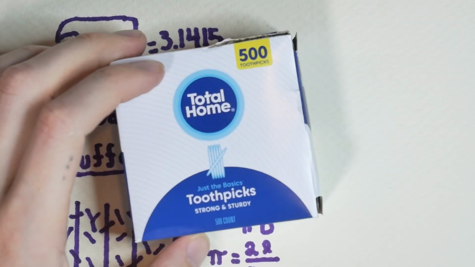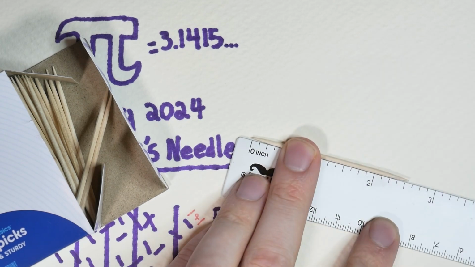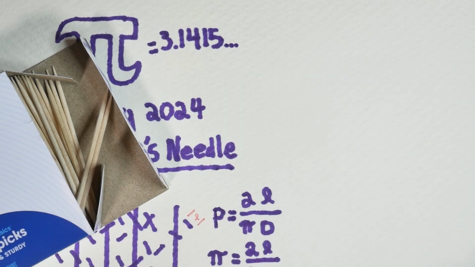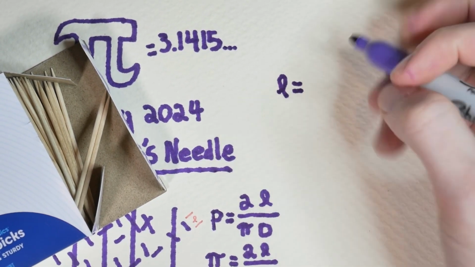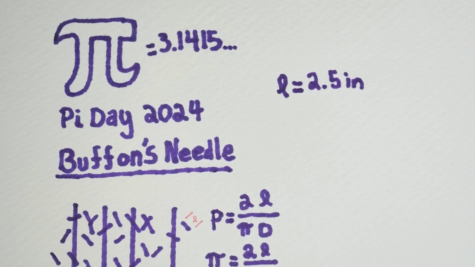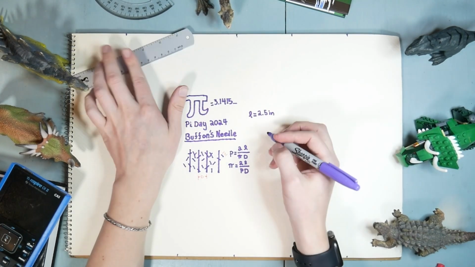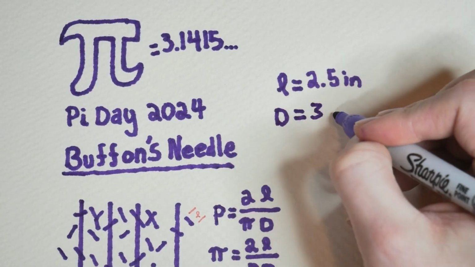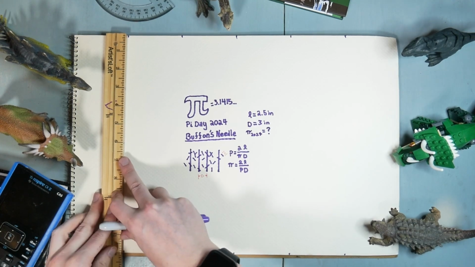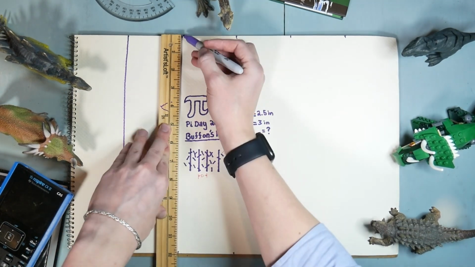So here's the setup. I have a box of toothpicks, each measuring about 2.5 inches long, and strips that are 3 inches wide. I'll be dropping 100 needles, counting how many touch the boundary of the strips, and using that ratio as the probability. From this, I'll calculate pi. I know I messed up this first line, but I had an audience, so I was a little nervous.